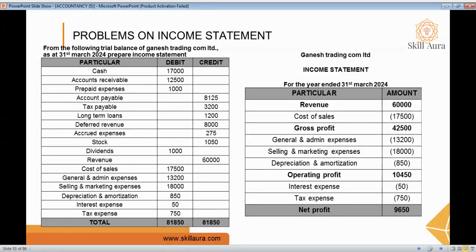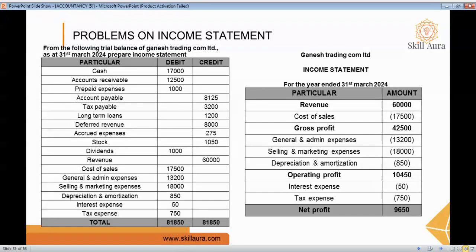1,200, deferred revenue 8,000, accrued expenses 275, stock 1,050, dividend 1,000, revenue 60,000, cost of sales 17,500, general and administration expenses 13,200, depreciation and amortization 850, selling and marketing expenses 18,000, interest expenses 50, and tax expenses 750.